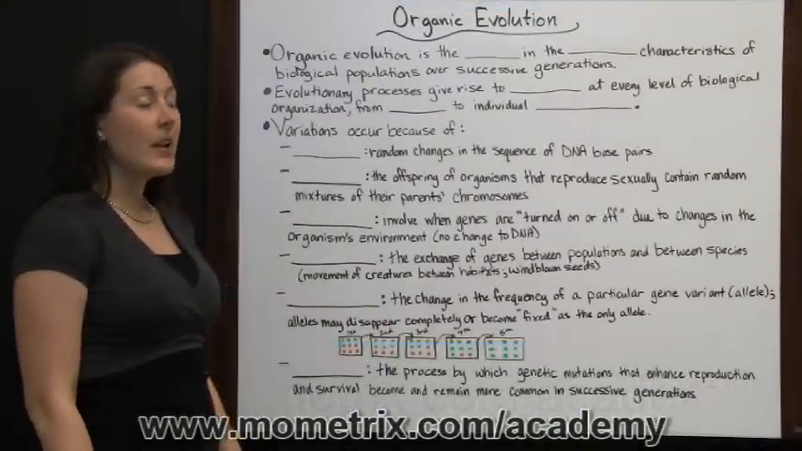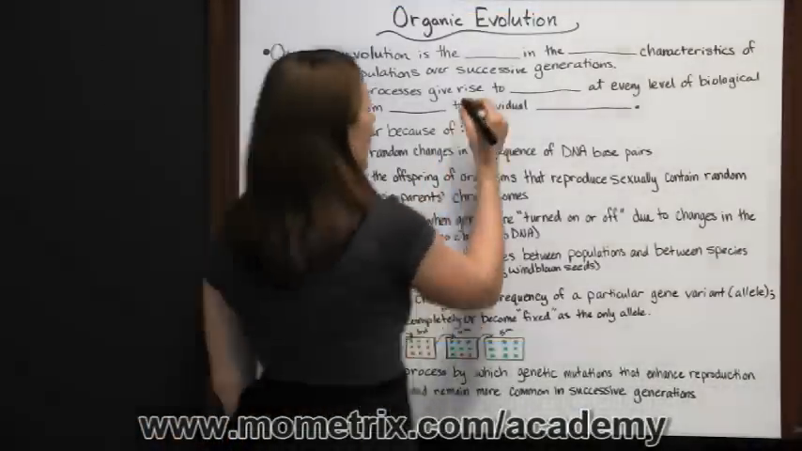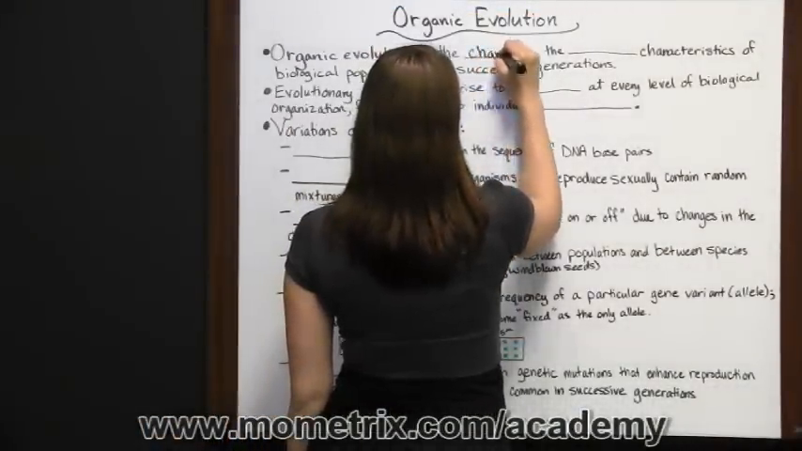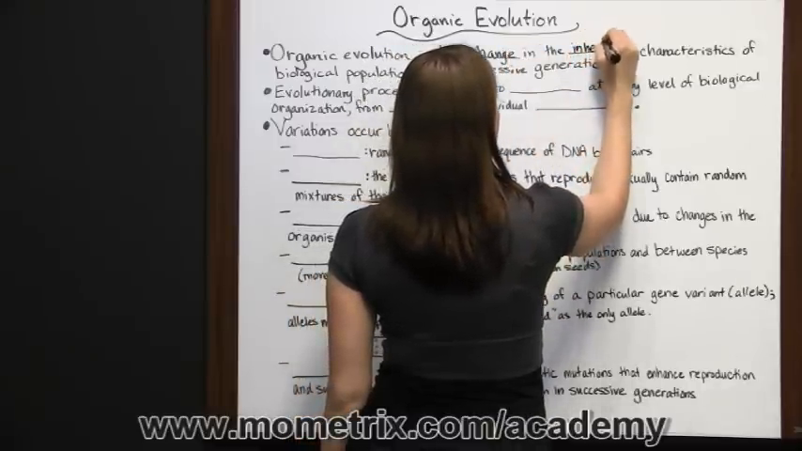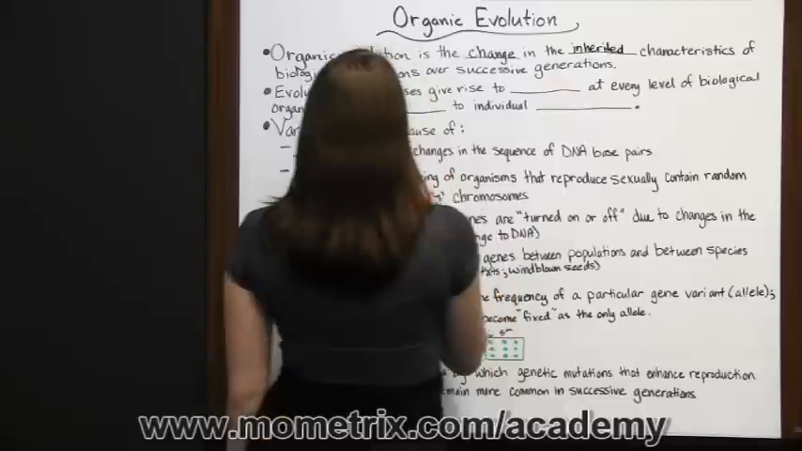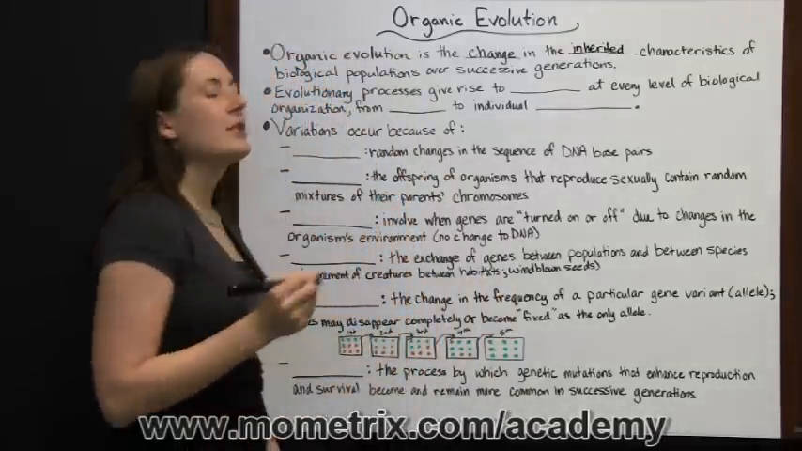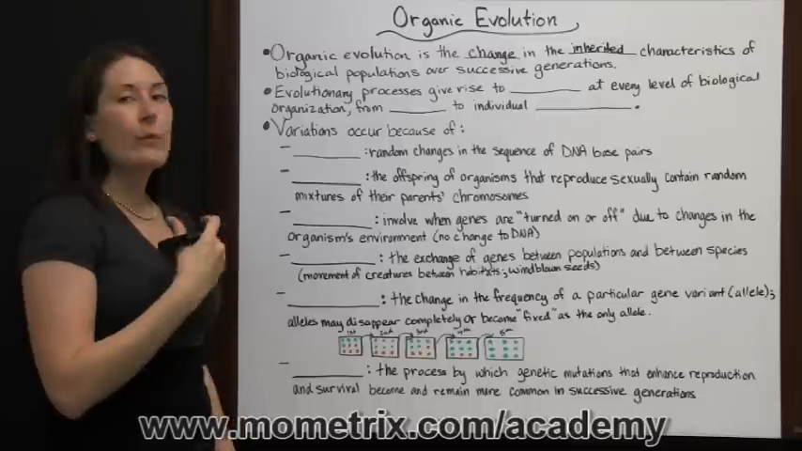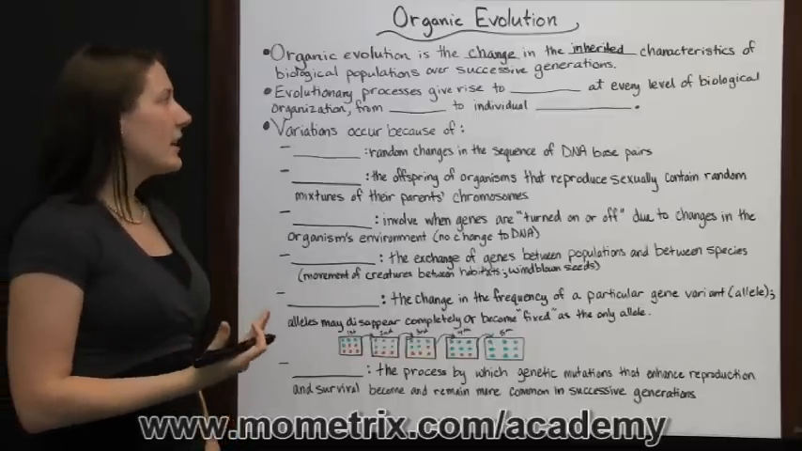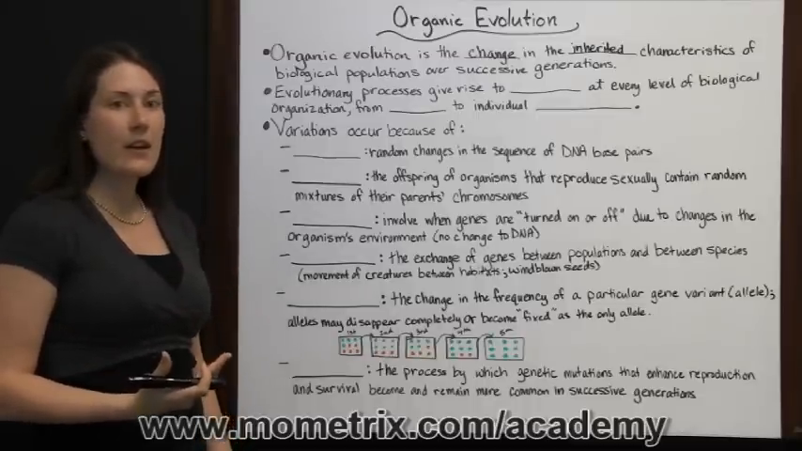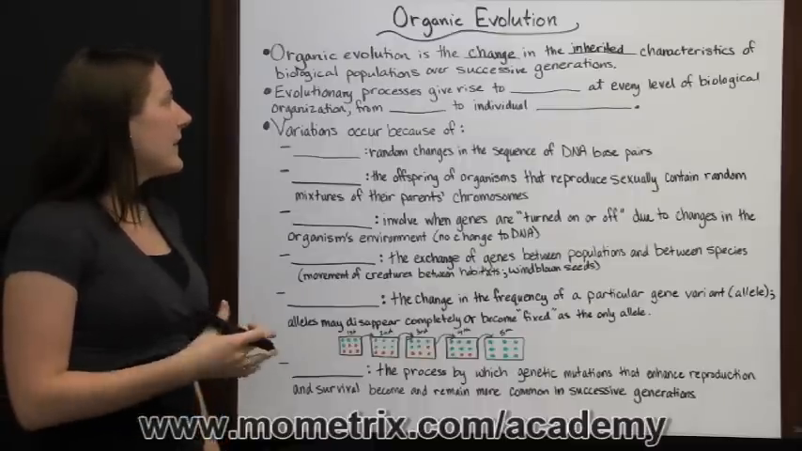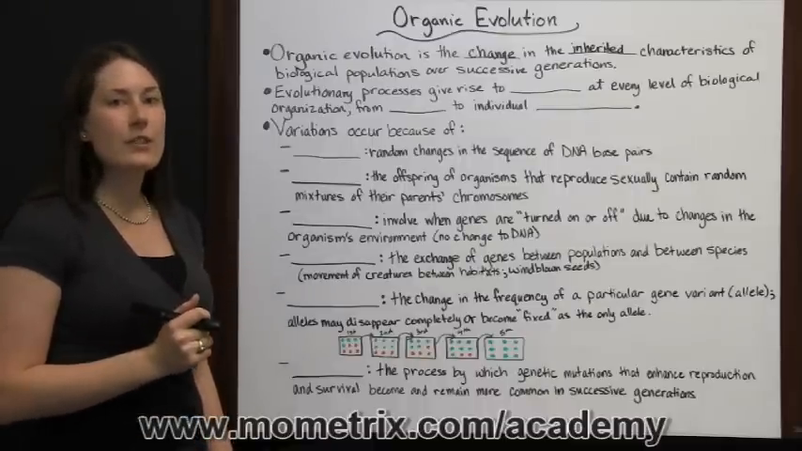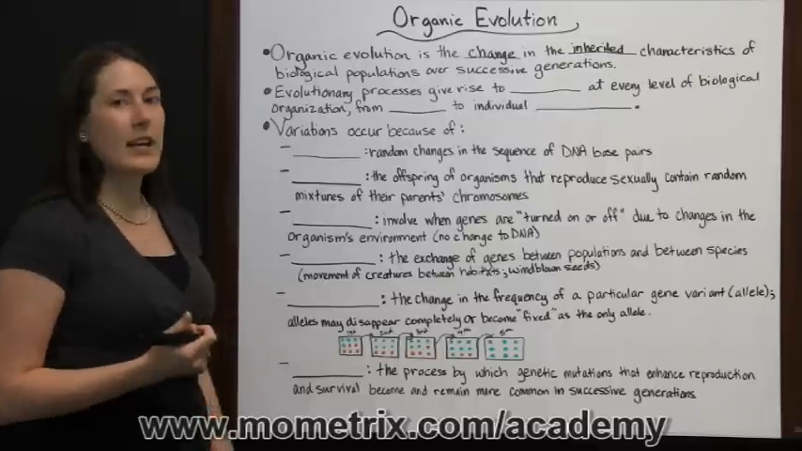Organic evolution. Organic evolution is the change in the inherited characteristics of biological populations over successive generations. So from one generation to the next, the characteristics that would be inherited from parents could change in the offspring. And that slow change over successive generations is known as organic evolution.